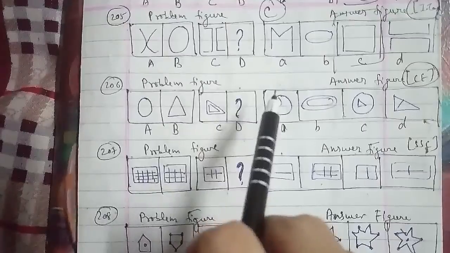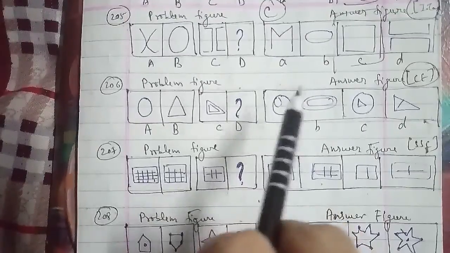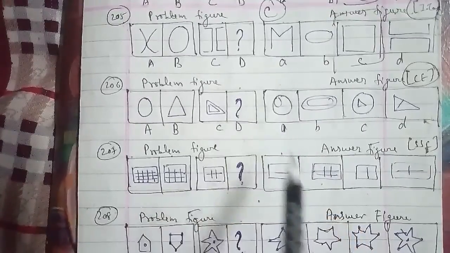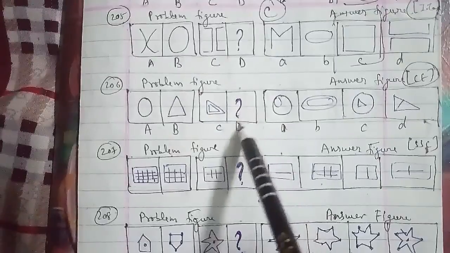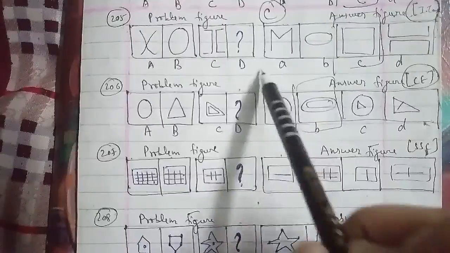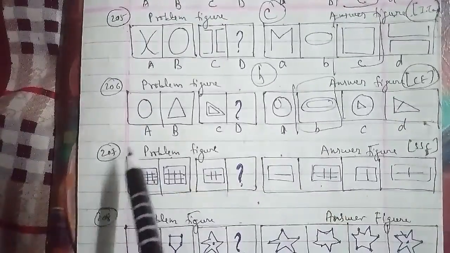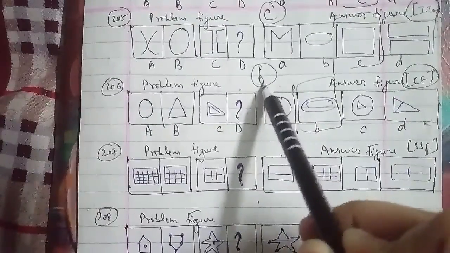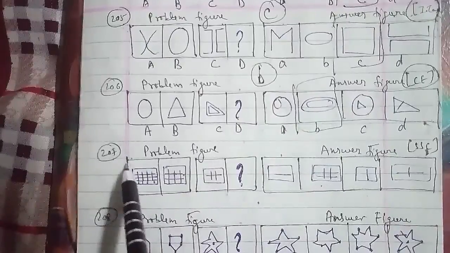So this is a question on inverse relationship, and we'll talk about it. The missing figure which we have to find out here will be the B figure, which will be the right answer for this question as well. In the same cases, we have to go ahead with the 207th question of the session,